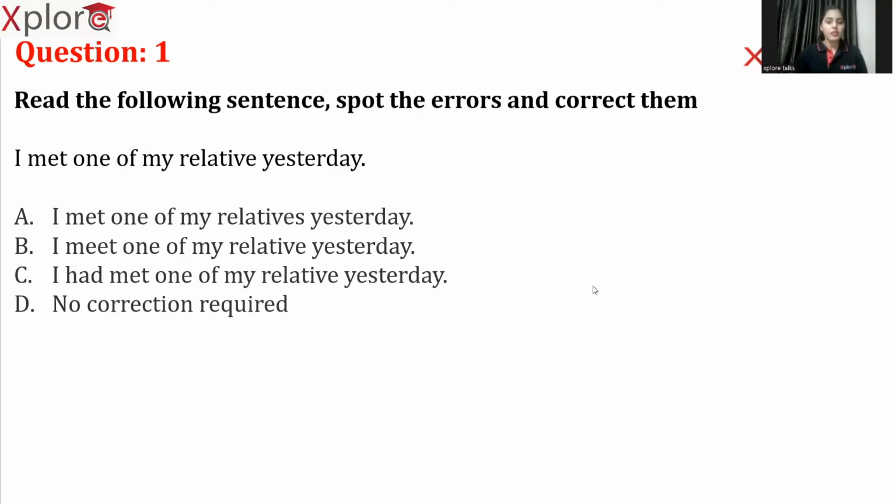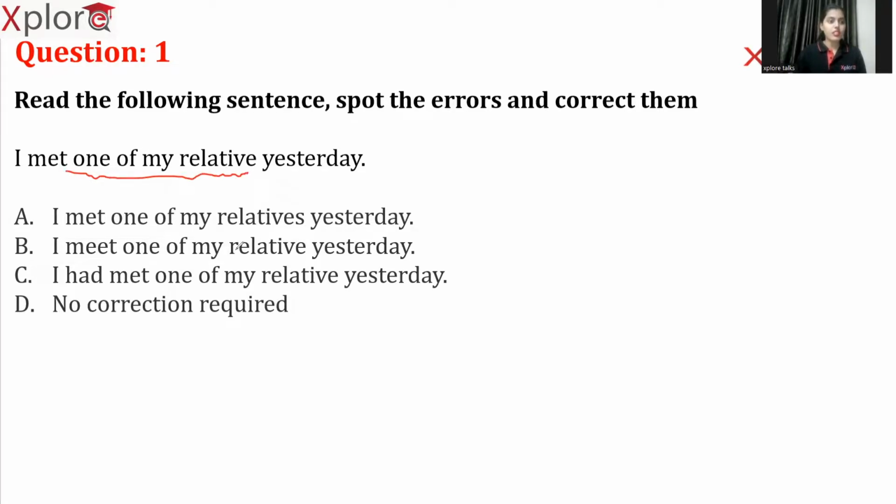So here in the question, we are talking about I met one of my relatives yesterday. As you can see, the term met is suggesting that the sentence is in past tense. So we can eliminate option B. Why? Because the mistake is not in the tense. In option B, you're using the term meet, which is in present tense. So we don't need to actually convert the past form into present form, because the mistake is not in the tense. So then where is the mistake actually? Here in this term, one of my relative.